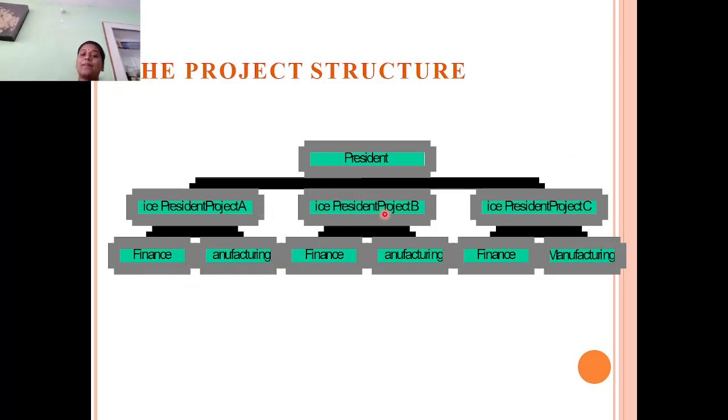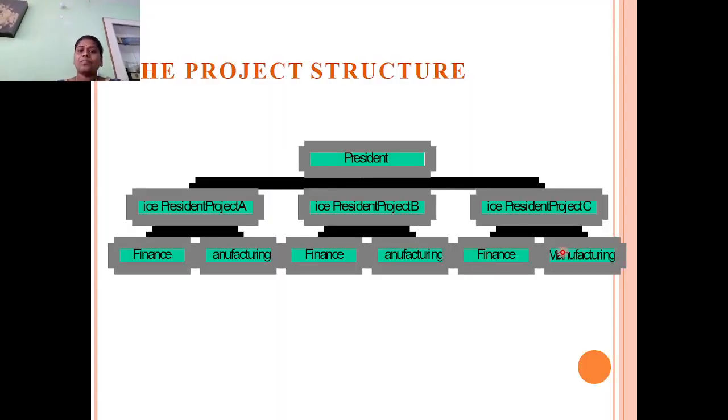Finance and manufacturing are separate for A, separate for B, and separate for C. So with this project structure, we complete the organization structures.